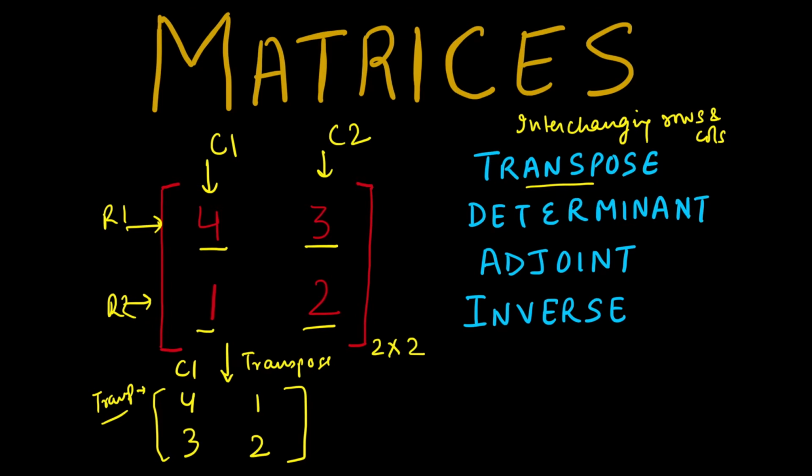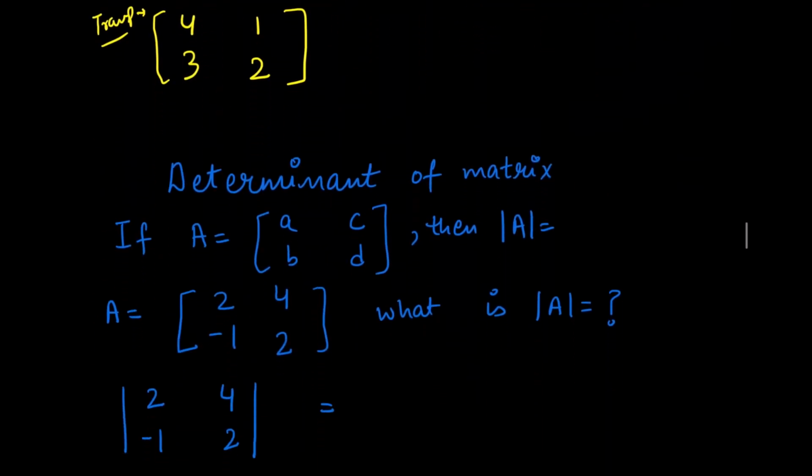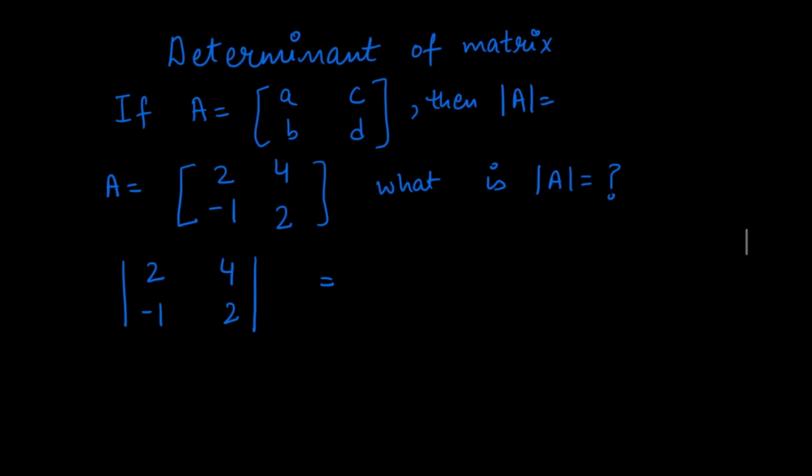Now let's work on another operation, which is determinant. So how to find the determinant of a matrix? For example, if you have this 2 by 2 matrix, the determinant will be the multiplication of the diagonal elements A and D, subtracting from it the product of the opposite diagonal elements, which is B and C. So AD minus BC is the determinant of this 2 by 2 matrix.